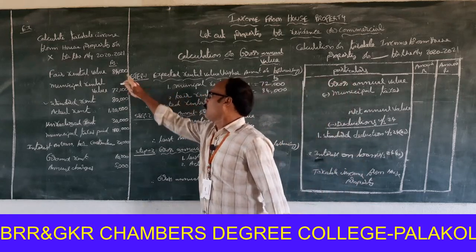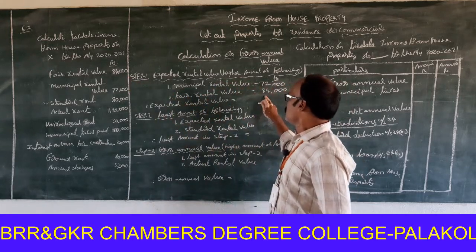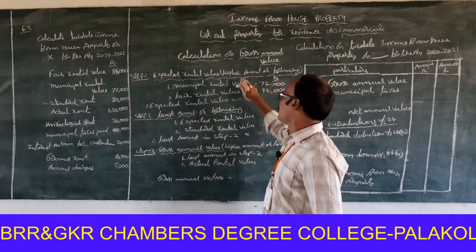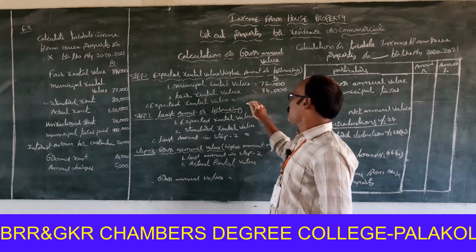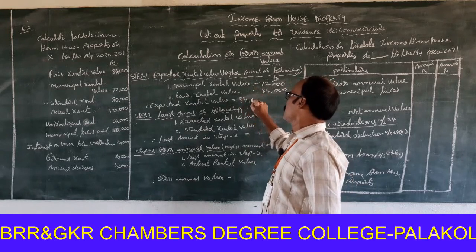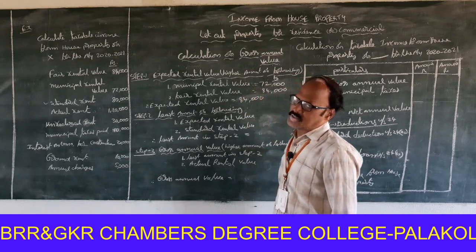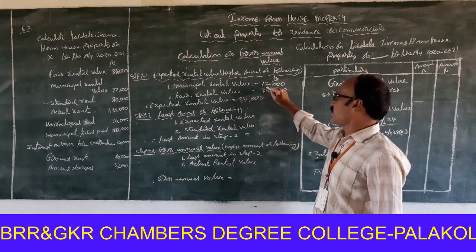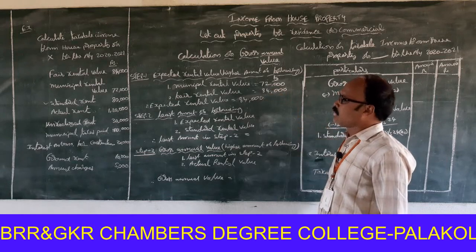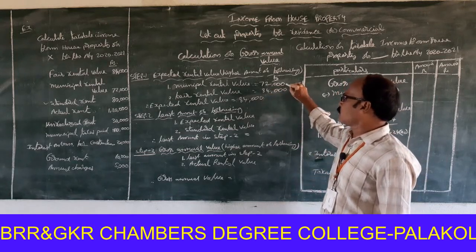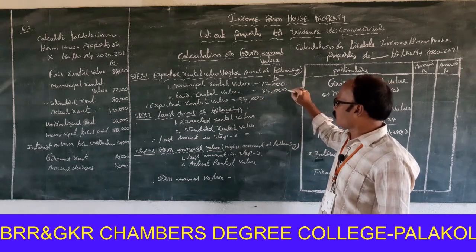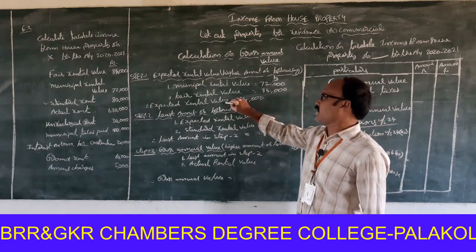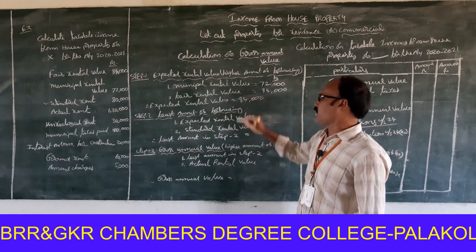The higher amount is 84,000, so rupees 84,000 is to be treated as expected rental value, because municipal rental value is 72,000 and fair rental value is 84,000.